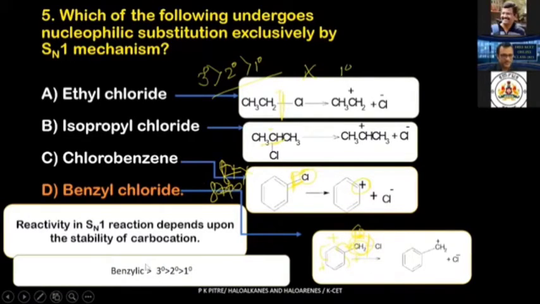Situationally it changes also. But in general, benzylic are more stable than tertiary, which are more stable than secondary, which are more stable than primary. Okay, you all have learned one more kind of carbocation. What is that? Allylic. That allylic carbocation, based on situation, may come before secondary carbocation also. It depends which allylic carbocation you are talking about. Right now, this is not necessary in this particular question. Already we have answered benzyl chloride. So let us move on to our next option.